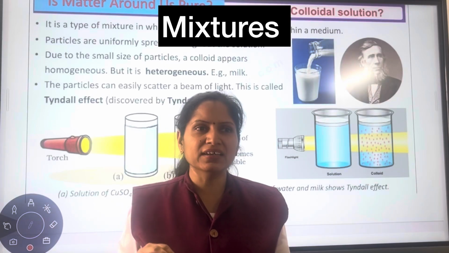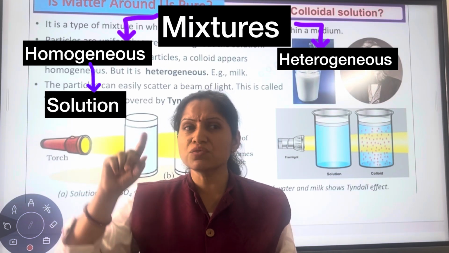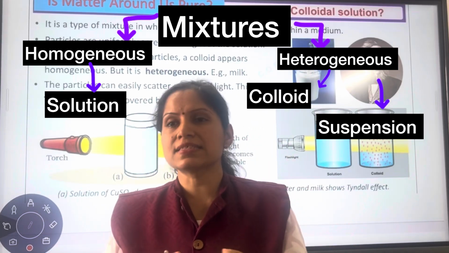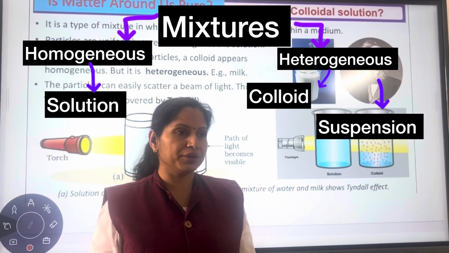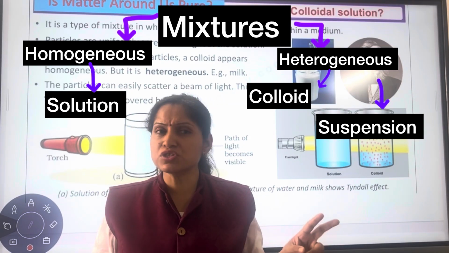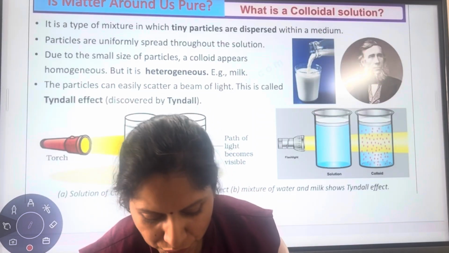The mixtures could be either homogeneous or heterogeneous. So a homogeneous mixture was called a solution, and a heterogeneous mixture could be either a suspension or a colloid. So colloid and suspension both are types of heterogeneous mixtures. Okay. Now what are colloids? I'll show you what is a colloid.